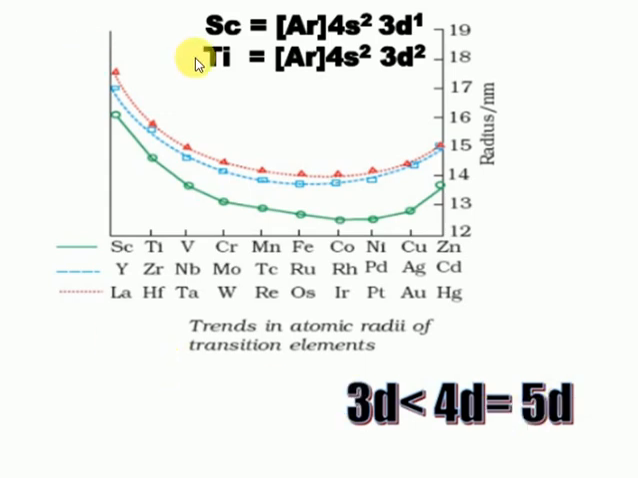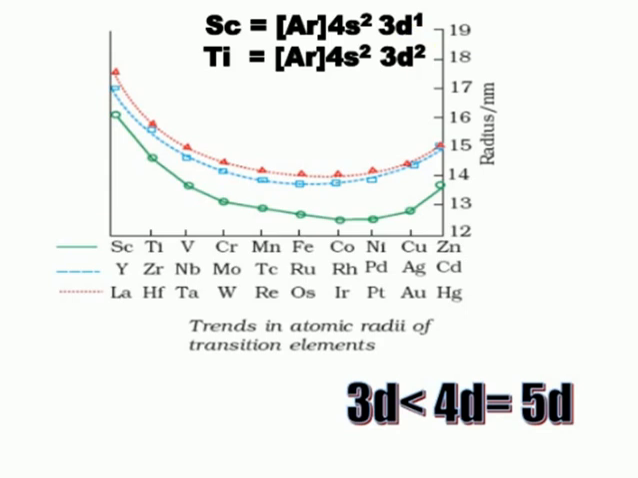You can see the general electronic configuration of scandium: argon 4s2 3d1. The added electron goes into the 3d orbital. So here, an equal number of electrons and protons are added, and that's the reason why the nuclear force of attraction is strong and the atomic radii decrease.